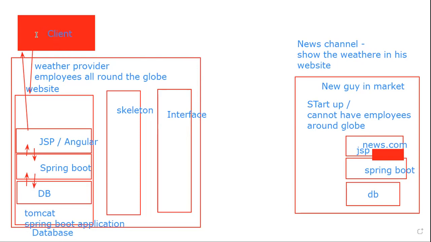To access the temperature, what is the current route? Everyone has to come through this red color client. They have to go to his website and only see it. Now he needs to find a way to bypass so that the news channel need not log into his website and get it. The weather provider could tell the news guy, hey, my website is there. You please log in and take the data.